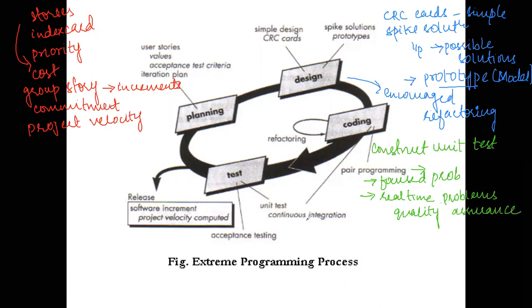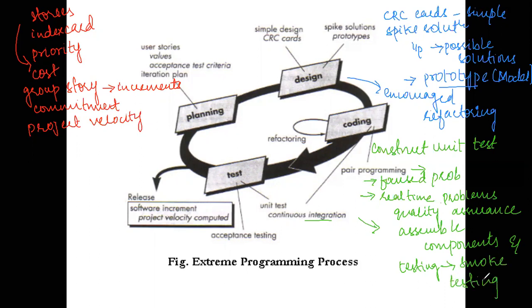Within the coding part, you also have continuous integration. Continuous integration means you're going to assemble the components that are being completed. You're going to assemble the components and you're going to do the testing in here. What type of testing have we discussed? The smoke testing. Within smoke testing, you're going to test the main features so that you can uncover errors at an early stage. The last part is testing.